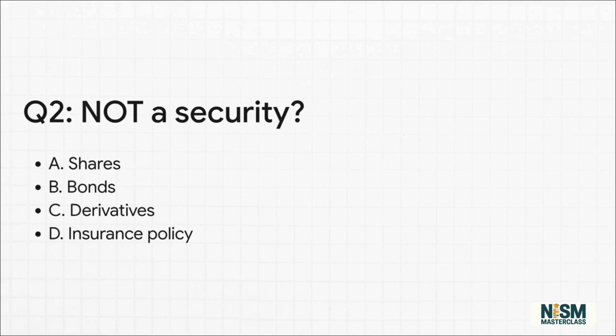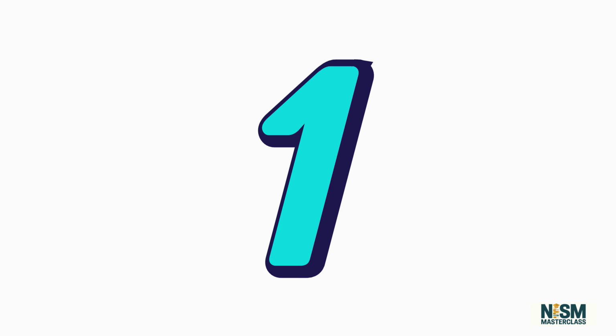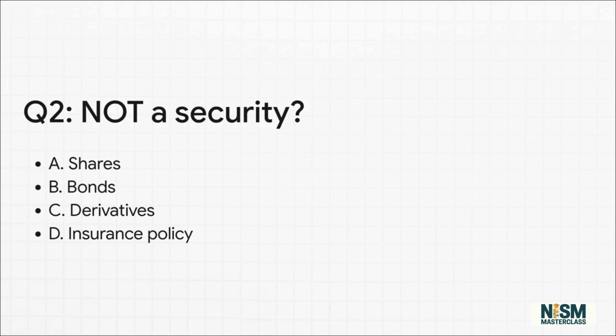Which of the following is not a security? Shares, bonds, derivatives, or an insurance policy? The answer here is D, an insurance policy. Since things like insurance policies combine both insurance and investment, they are officially excluded from the standard definition.